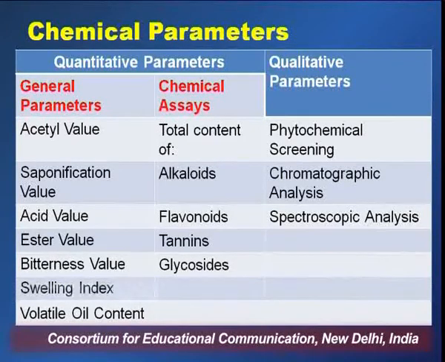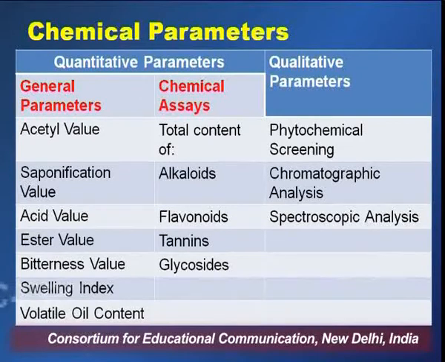Now, quantitative parameters are further categorized into two types. One is the chemical constants (journal parameters) and second is the chemical assays. Journal parameters include acetyl value, saponification value, acid value, ester value, bitterness value, swelling index and volatile oil content, whereas chemical assays include the determination of the total content of a particular phytochemical class, whether these are alkaloids or flavonoids, glycosides or tannins, or we can also determine the quantity of a particular phytoconstituent if it is known.